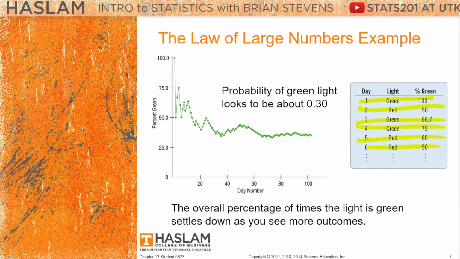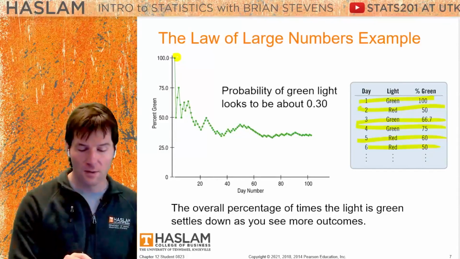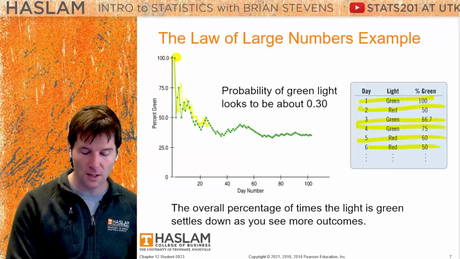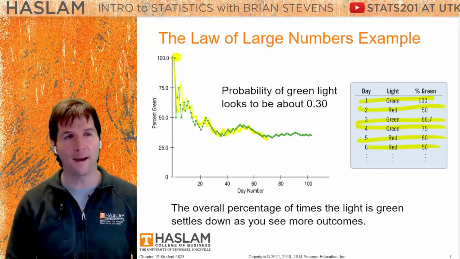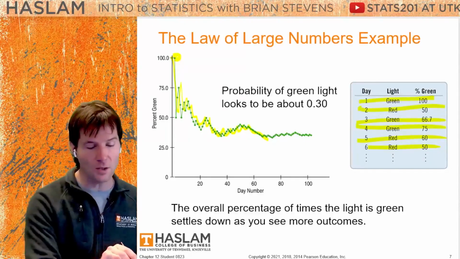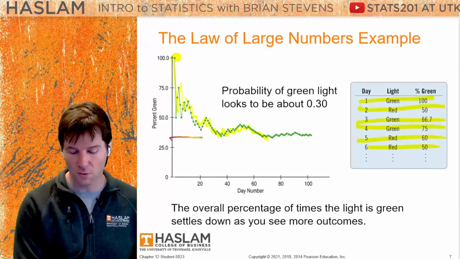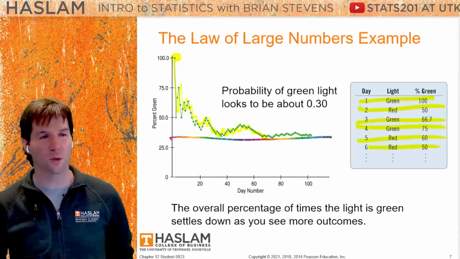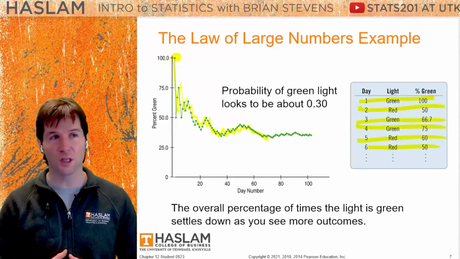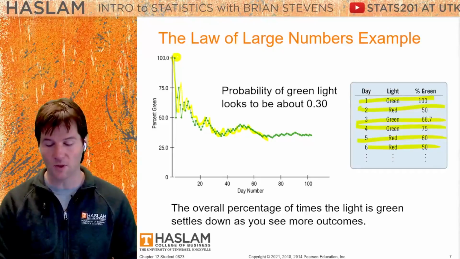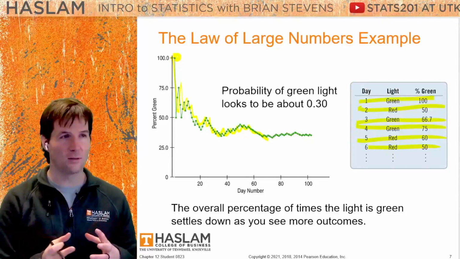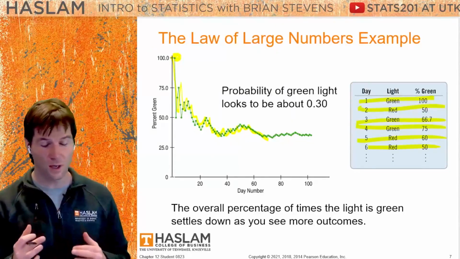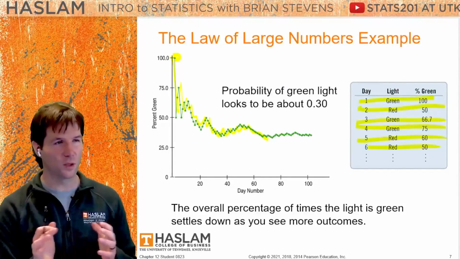And look what happens to the graphic. The first time it's 100% green because that's all the information you have. Then it starts to even out and get less jittery, we should say. Because as you get more observations, you actually start to approach the truth. And we don't know exactly what the truth is, but we would have more certainty that we're closer to the truth with a larger sample size. And in the beginning, you get that quick kind of up-down, and then it starts to level off. We could also make confidence intervals later on to get a better estimate of what the truth might be.